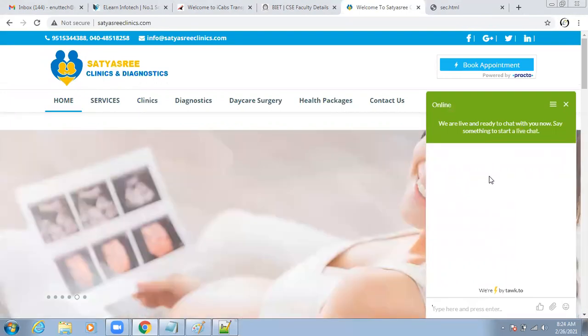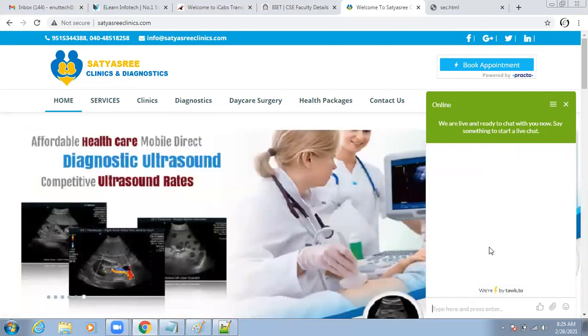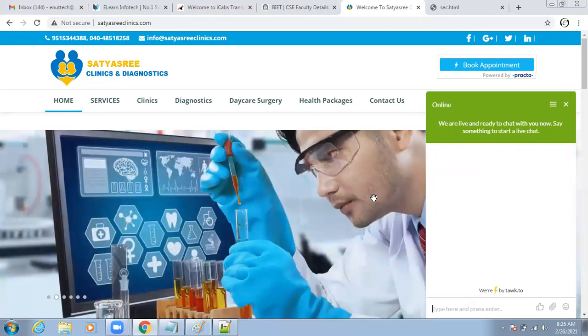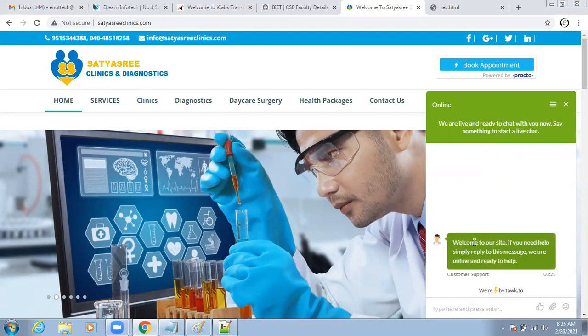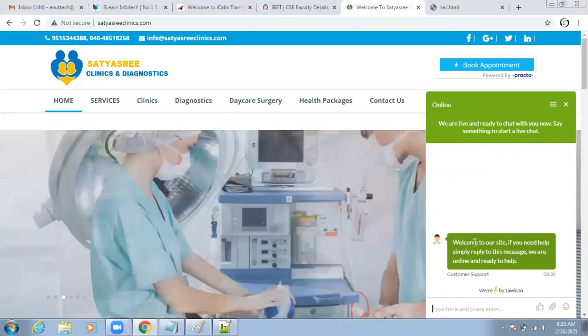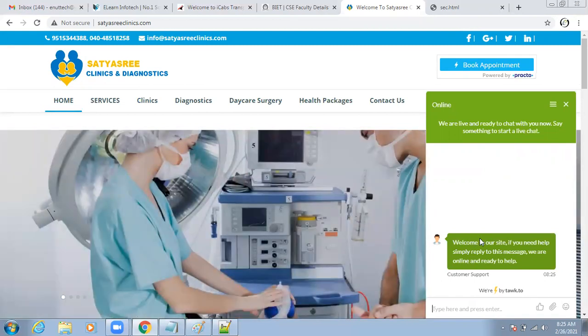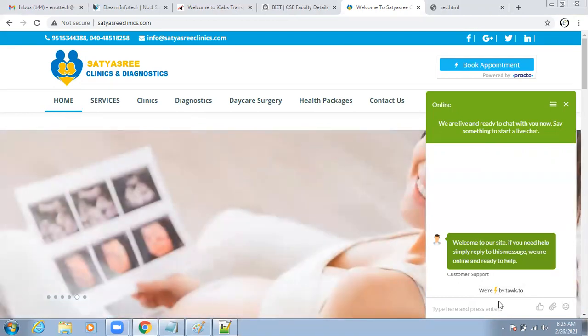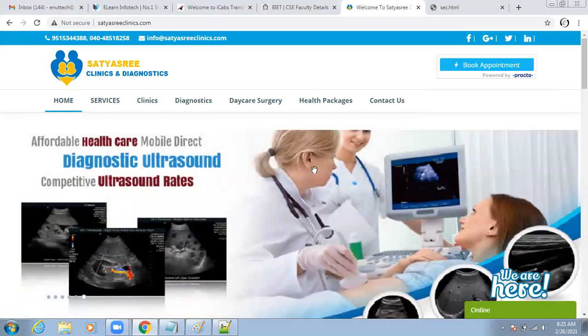For these chat boxes, we have two kinds: paid chats and free chats. This one is completely free chat. In case a client spends some amount, at that time we can buy a chat box and integrate it. In case they are not paying anything, we move to free chats only. See, they send one message. How do they send it? For this we have a dashboard. Through the dashboard they send messages, and if they send a message, the customer can reply. Through the dashboard they can send all the messages. This is about the real-time tools and techniques we are going to use.